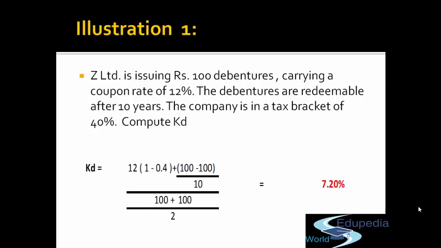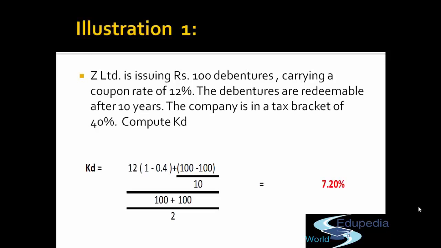Z Limited is issuing rupees 100 debentures carrying a coupon rate of 12%. Clear coupon rate now? The debentures are redeemable after 10 years. The company is in a tax bracket of 40%. I've just given the information that the debentures are redeemable after 10 years. So by this we mean that whatever is the issue cost, that is the face value, we are going to redeem it at the face value only.